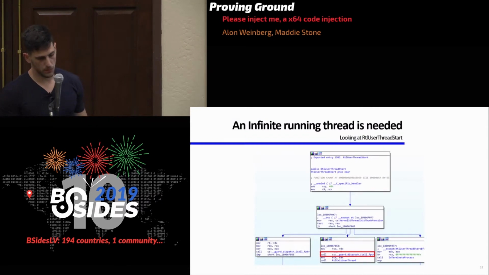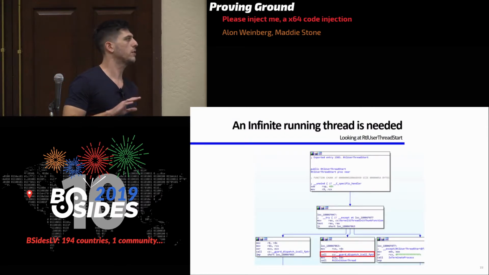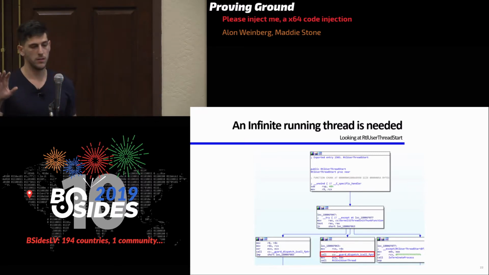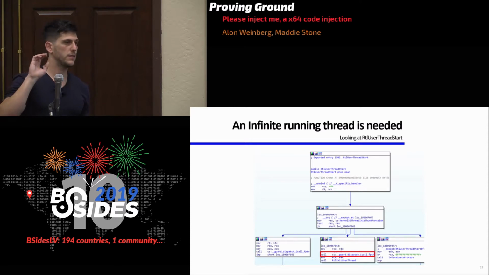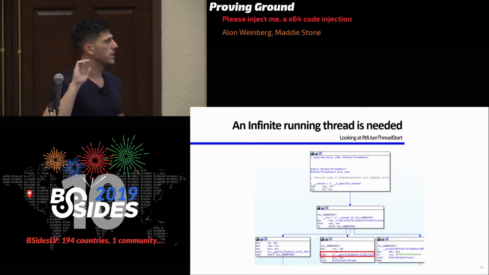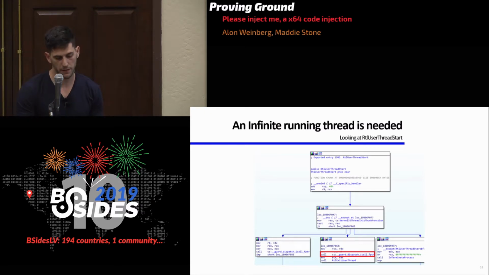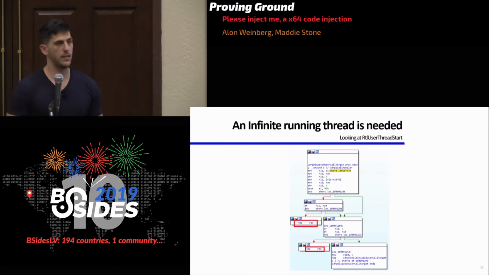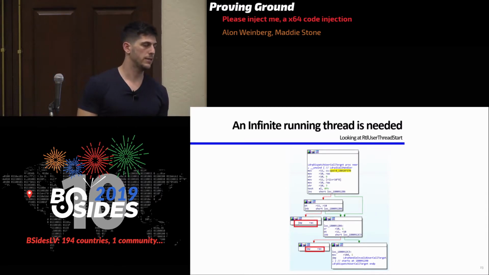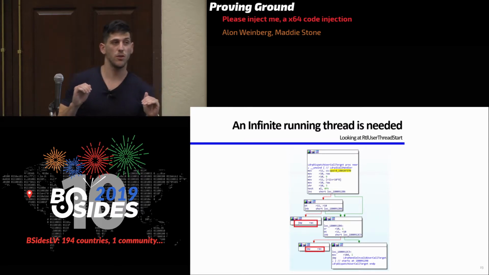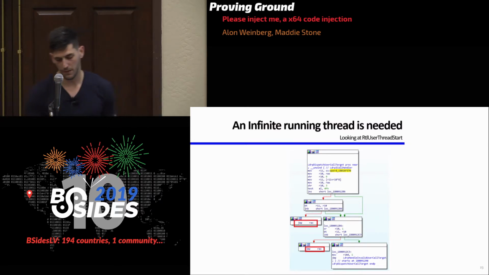OK, so now if you look here, probably you can't see it, but when you start a new thread, this thread is going to start at RtlUserThreadStart. This function first calls another function, and then there's going to be jmp RAX. In the middle, you probably haven't noticed yet, RBX is never touched. So I'm going to use RBX to create an infinitely running thread.